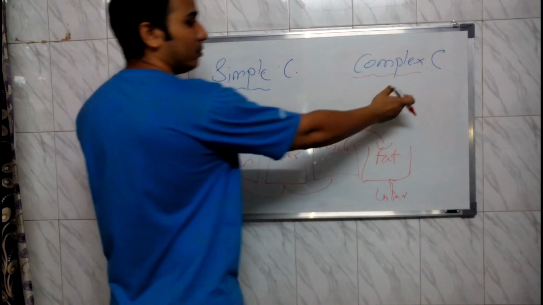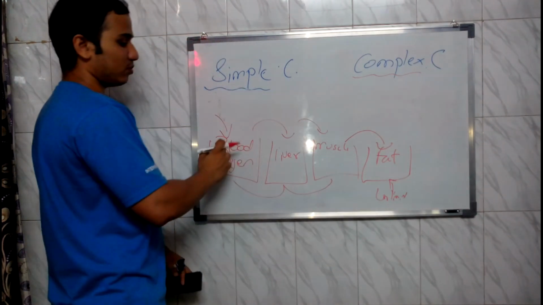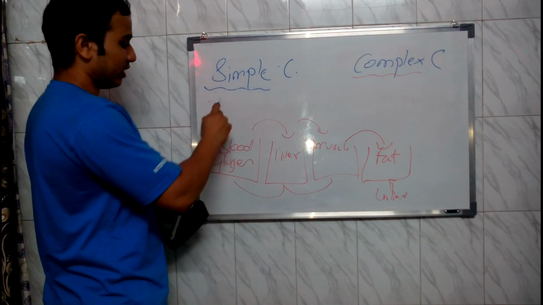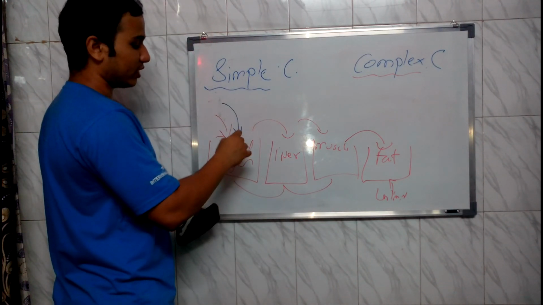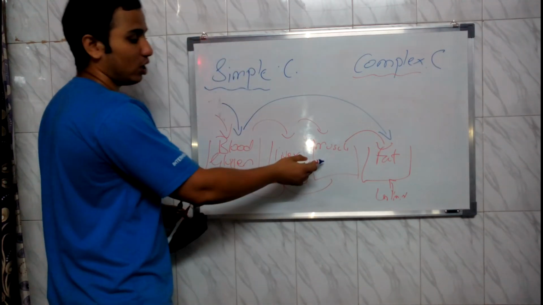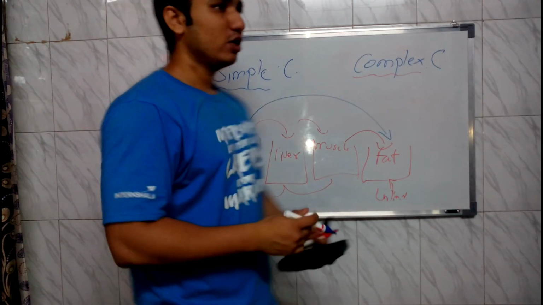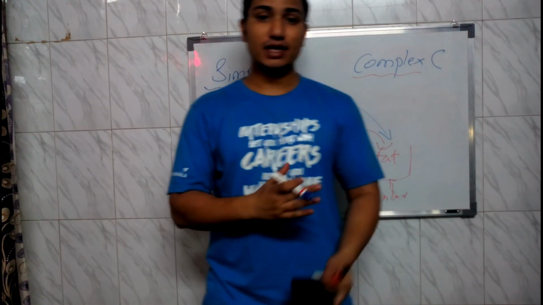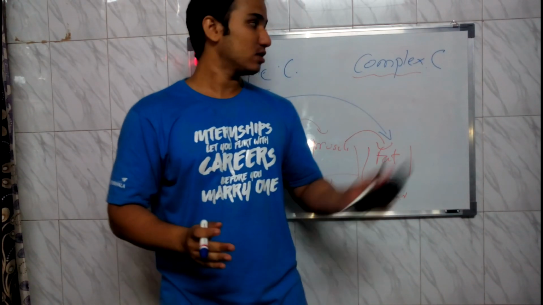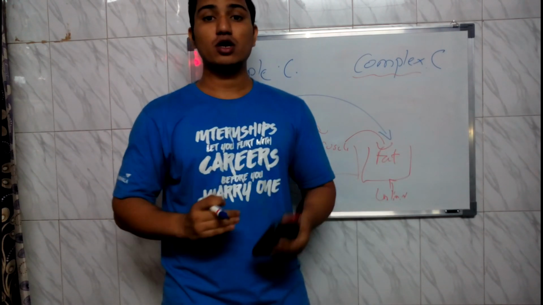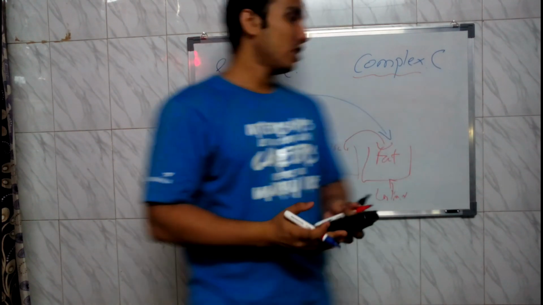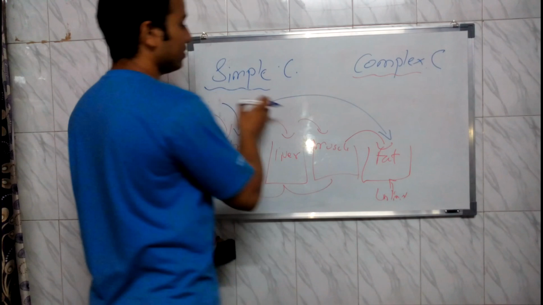This is the reason bodybuilders and the fitness industry prefer complex carbohydrate, because it travels through muscles. But whenever we eat simple carbohydrates, the examples that I have shown, it would travel to the blood glycogen, but then directly jump onto the fat. It would never go onto our muscles. So whenever you are eating simple carbohydrates and saying that you are getting a big size, that size is actually fat, not muscle. If you really want good muscles, good cutting, you should always have complex carbohydrates. So that was the major difference why we prefer complex carbohydrates.